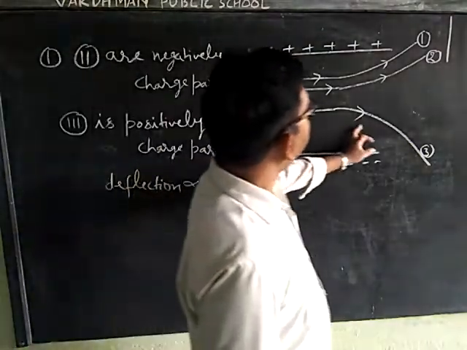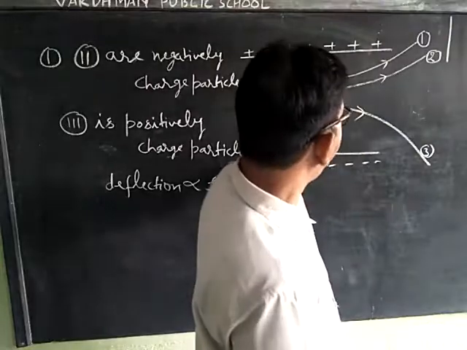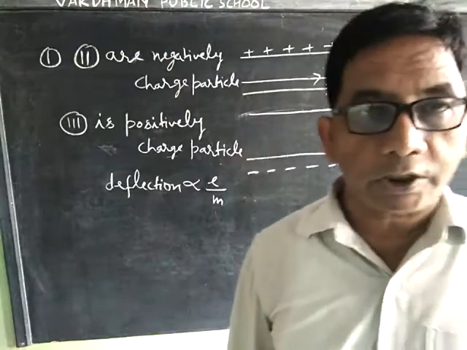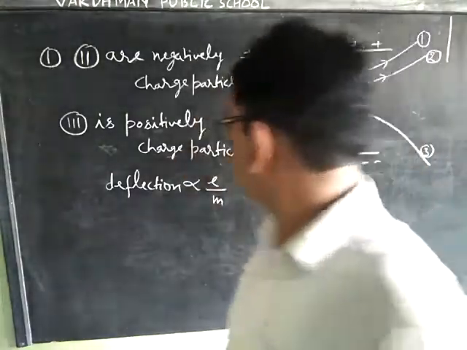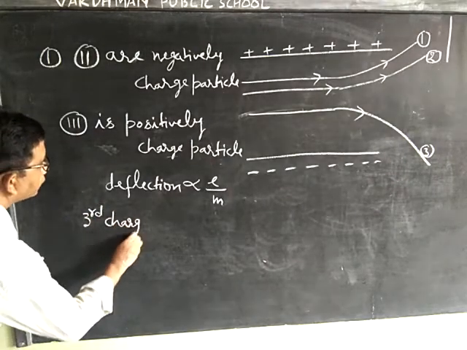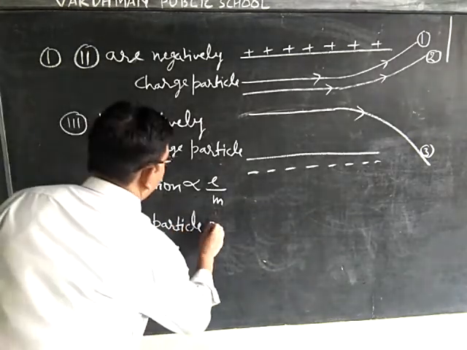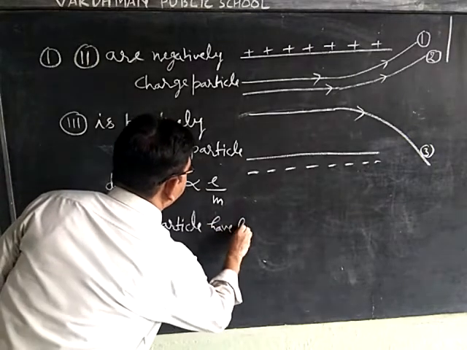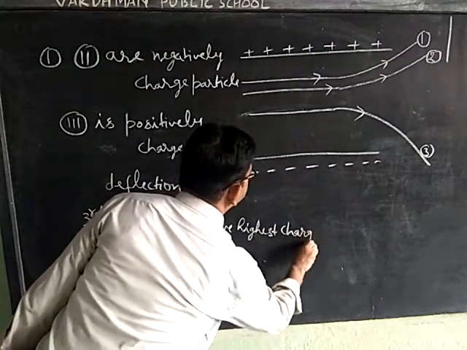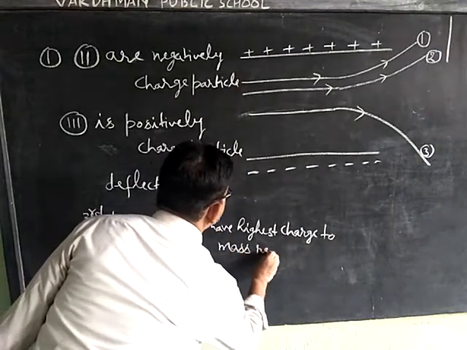Since the third charged particle is deflected the most, the third charged particle has the highest charge to mass ratio.